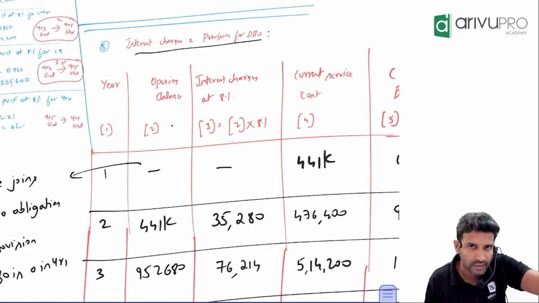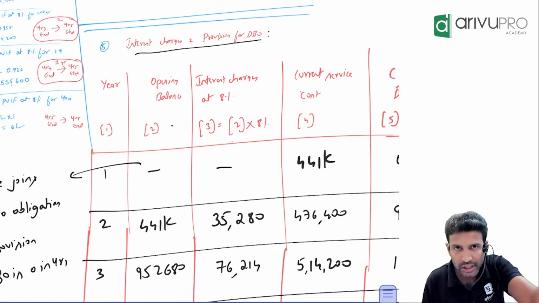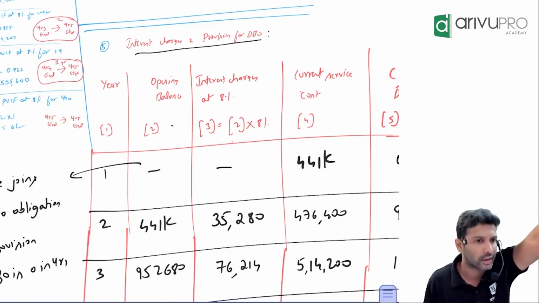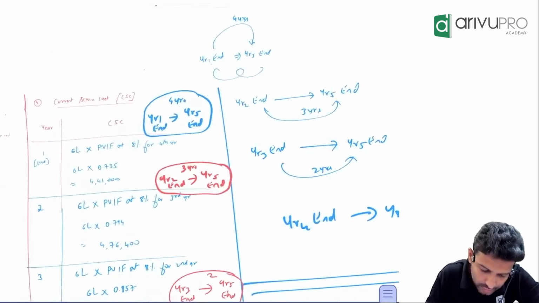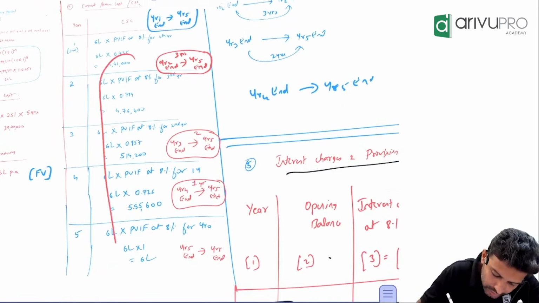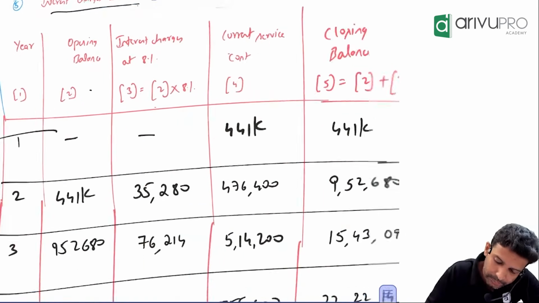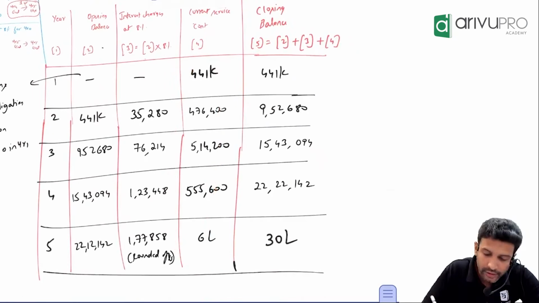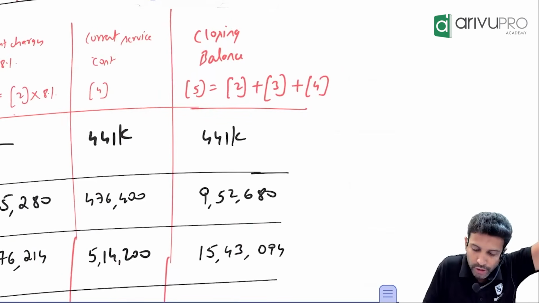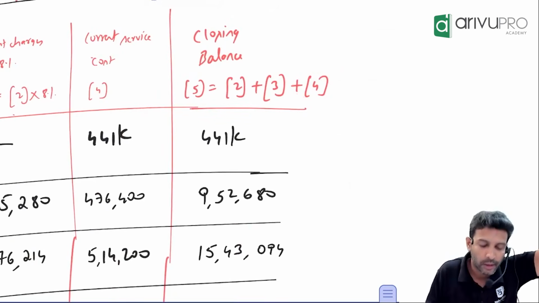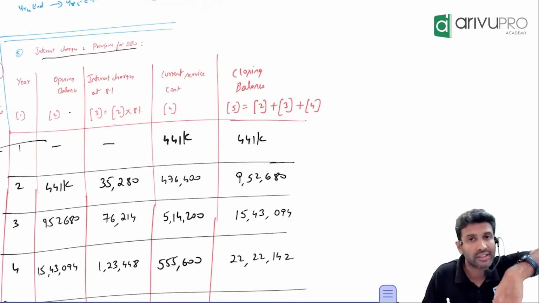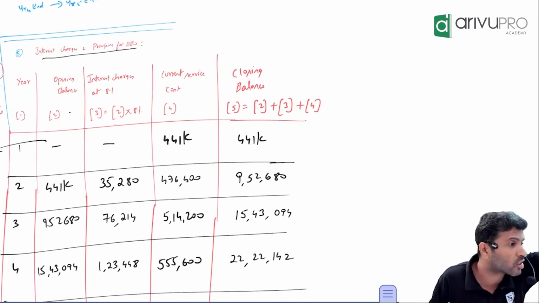Why is this so? Sir, as and when the employee gives service, will the obligation or liability of the company be the same or will it go on increasing? It will go on increasing. So hence, current service cost. What is the first year's current service cost? 440. All the years' current service cost from this table, punch it in here. And do you have to minus this or add this? In lease, if you remember, you used to write 2 plus 3 minus 4, because that was not current service cost, it was a payment. Here it's not a payment, it's the current service cost.